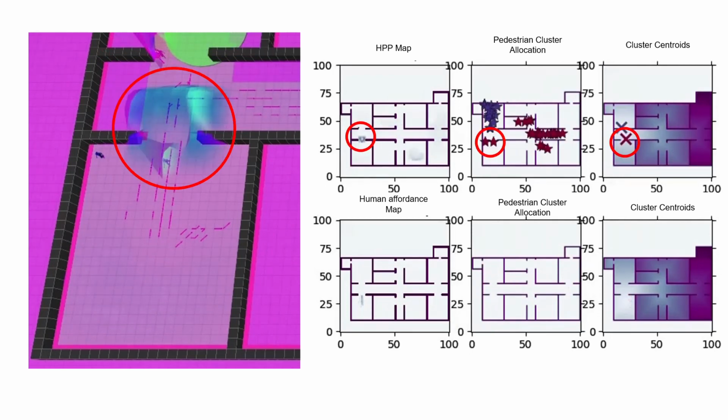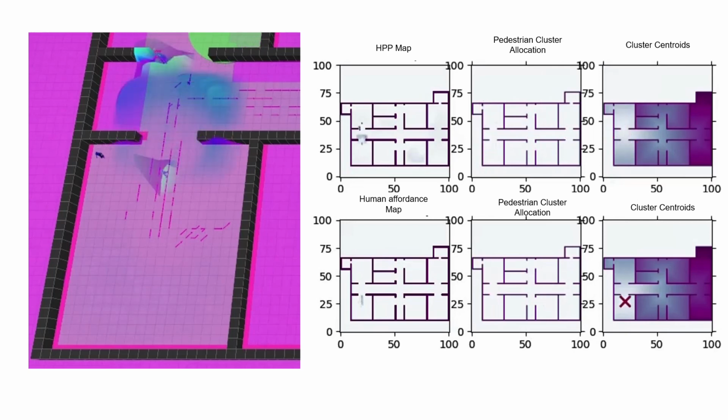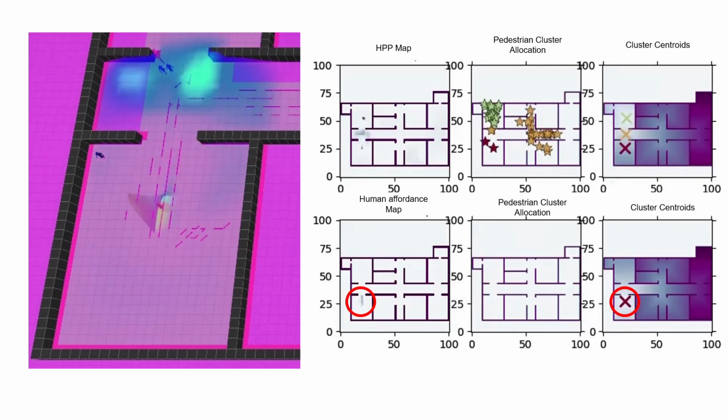For evaluation purpose, a cluster is built on HPP, a cluster centroid is computed and ground truth pedestrian poses are affected to such cluster. The distance between ground truth and cluster centroid defines our error measure. Here is an example of combination between learnt behavior, flow grid, and current observation, enhanced by VonMises coefficients. In the same way, for evaluation purpose, clusters are computed on the human affordance map representing statistical human presence.